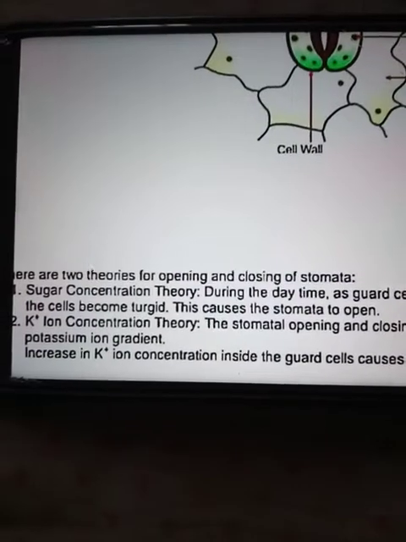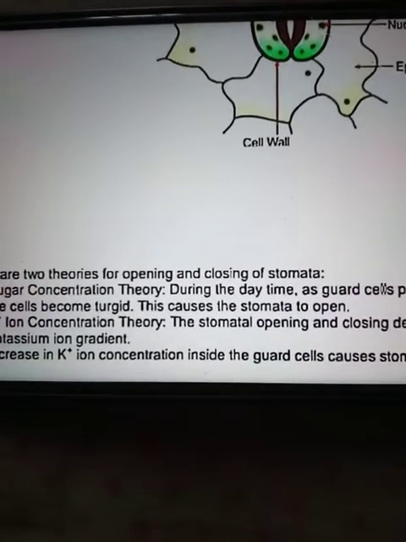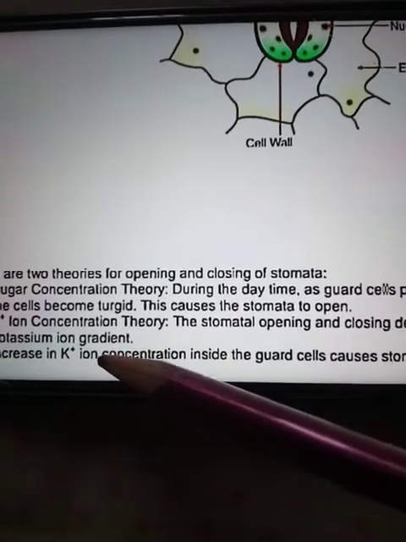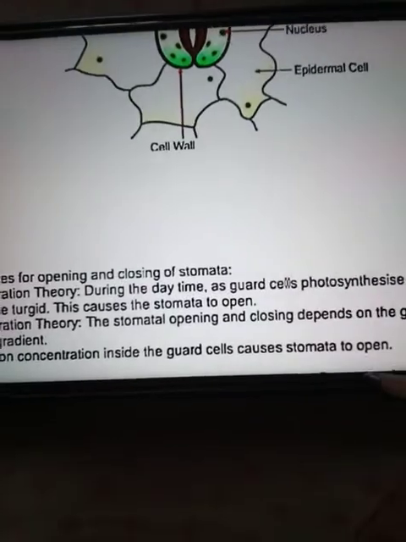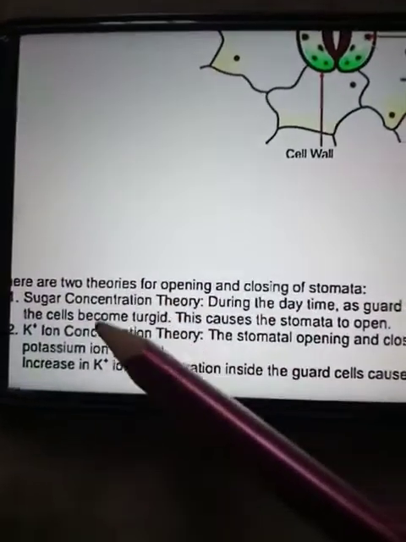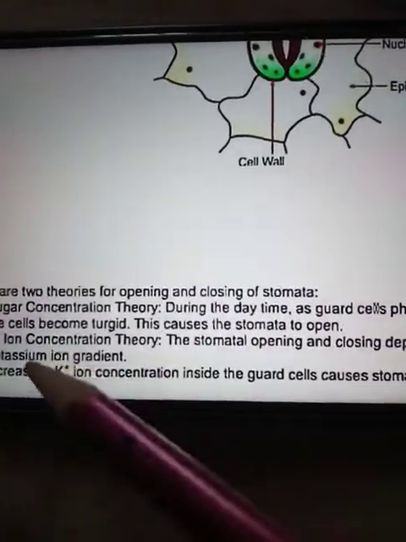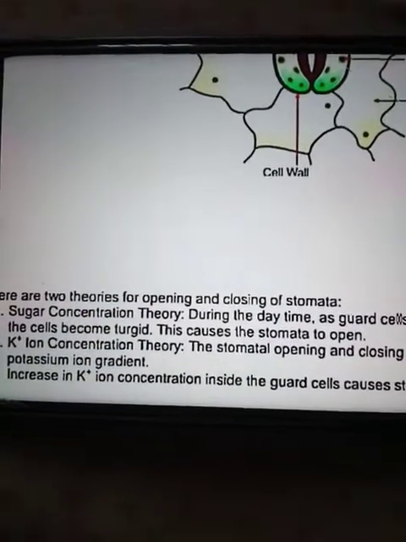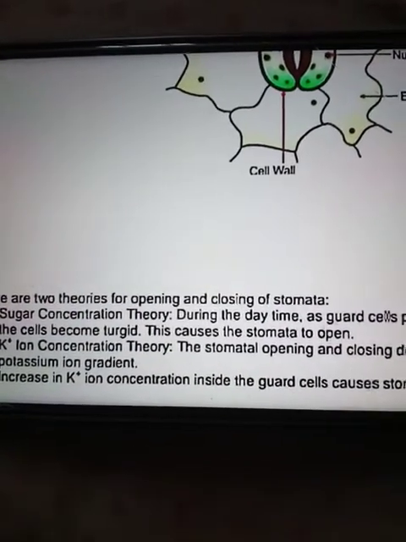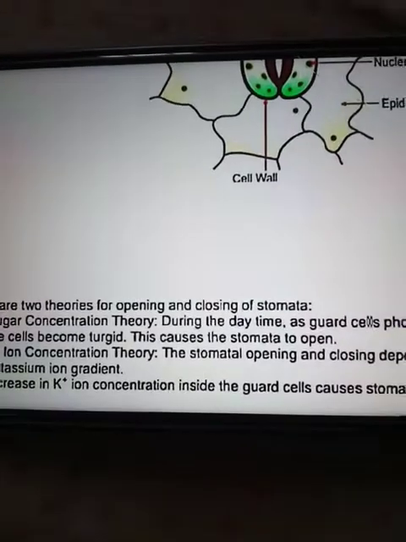While in the potassium ion concentration theory, what is given? Due to increase of potassium ion concentration inside the guard cell, the stomata open. The major thing is given in your book. You read it once, and this is all about these two concentration theories. I will not talk about this in detail. You can read it from your book itself.